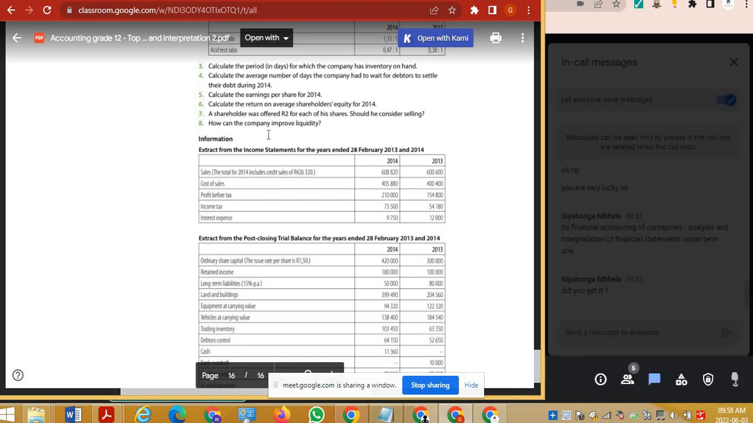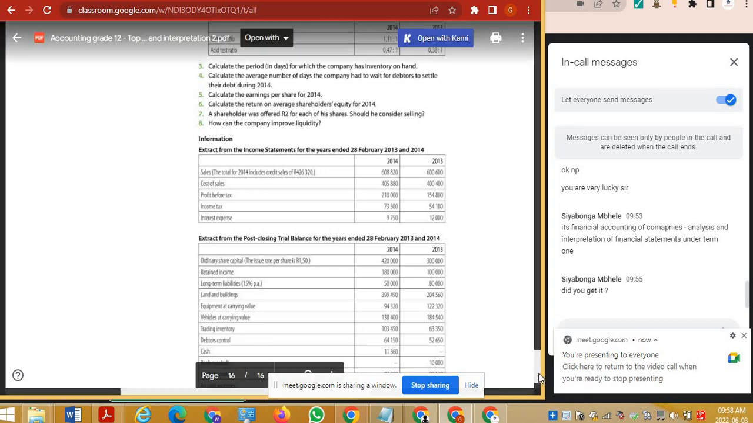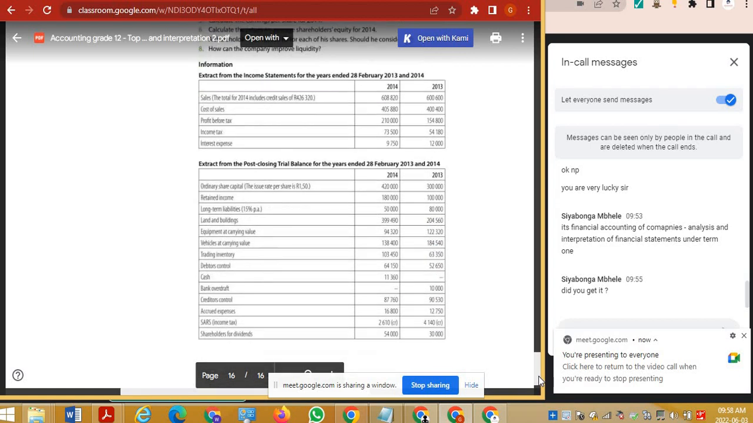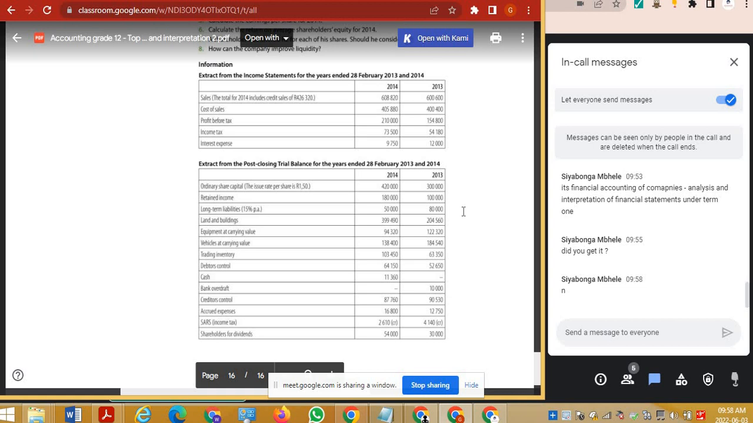And the last one, how can the company improve liquidity, right? It's also, you can have some generic answers there. Does anybody know how a company can improve their liquidity? Any ideas? And when we're talking about liquidity, what's the goal? We want more cash in hand. So any ideas how we can do that? Very good, Ziad. You would get a half a mark for that one, though, but you need to be a little bit more specific.